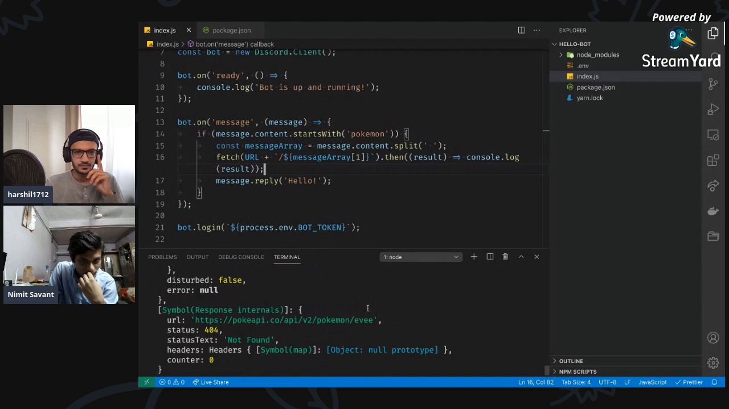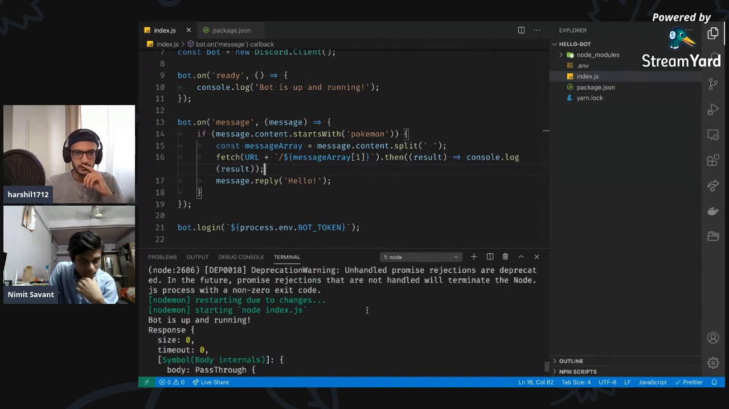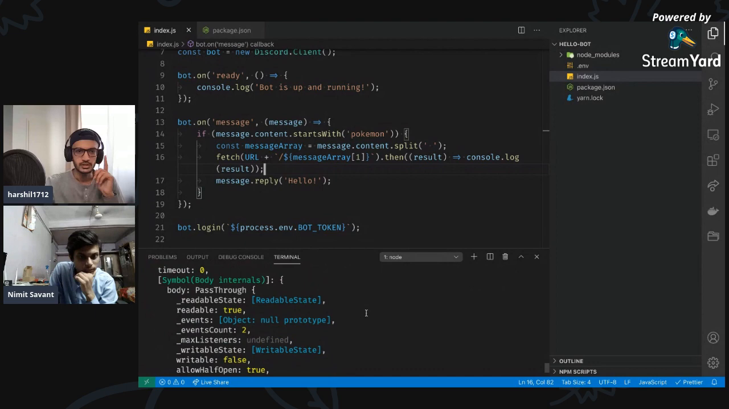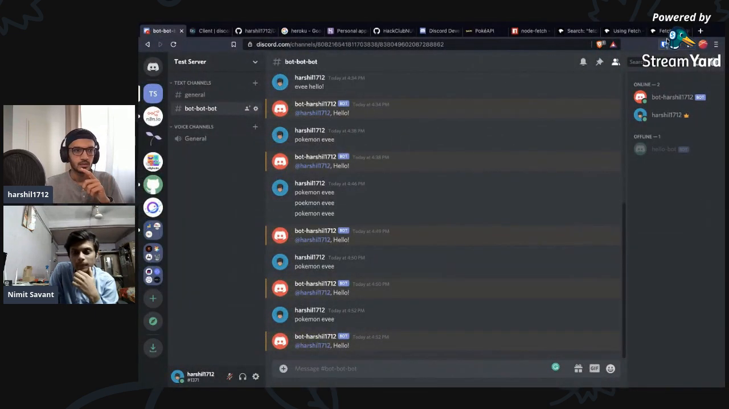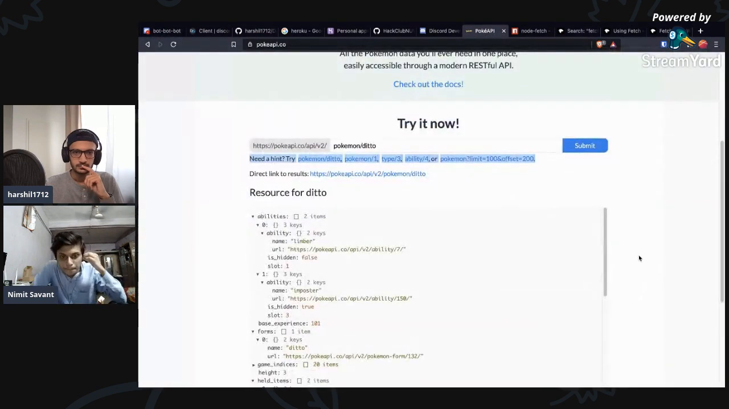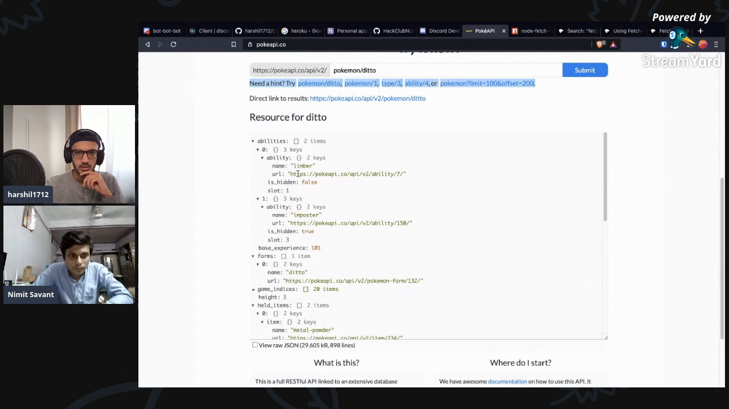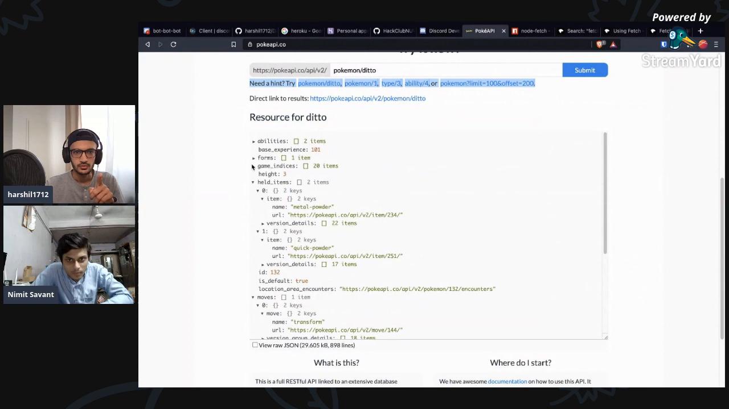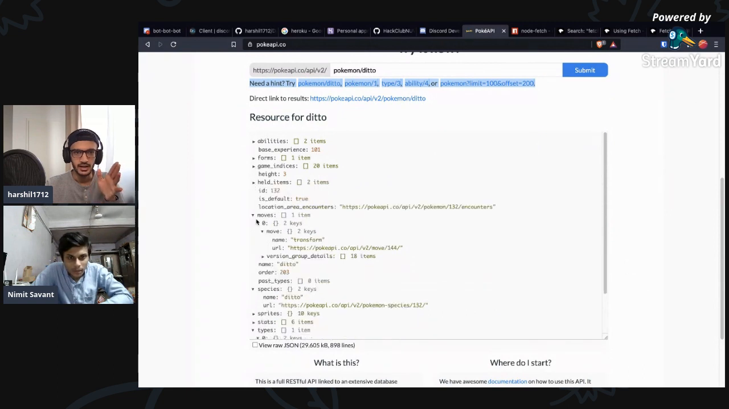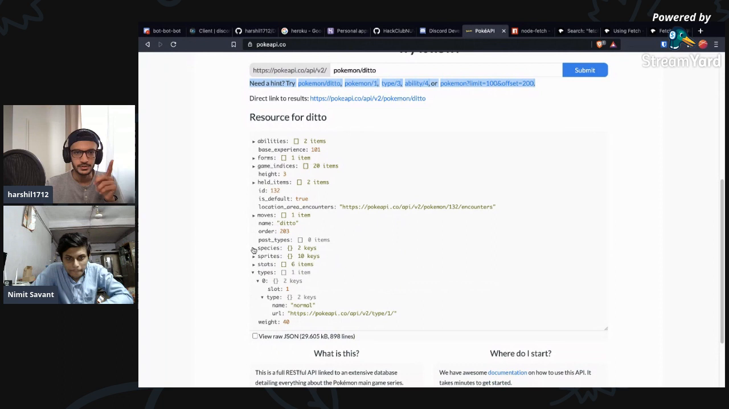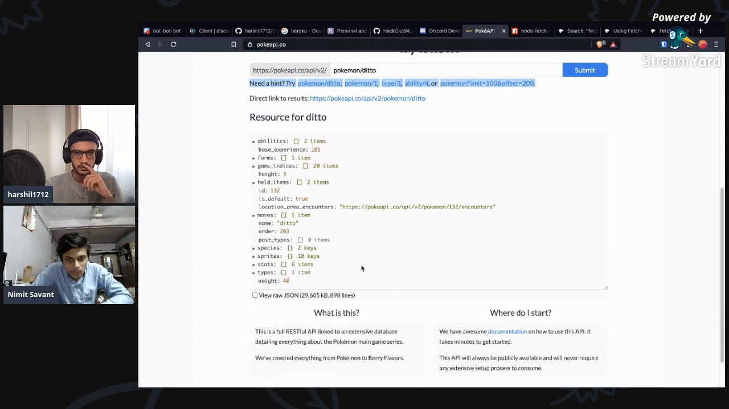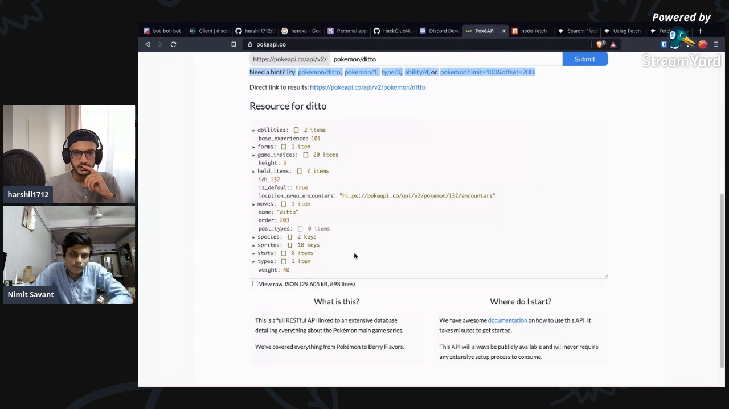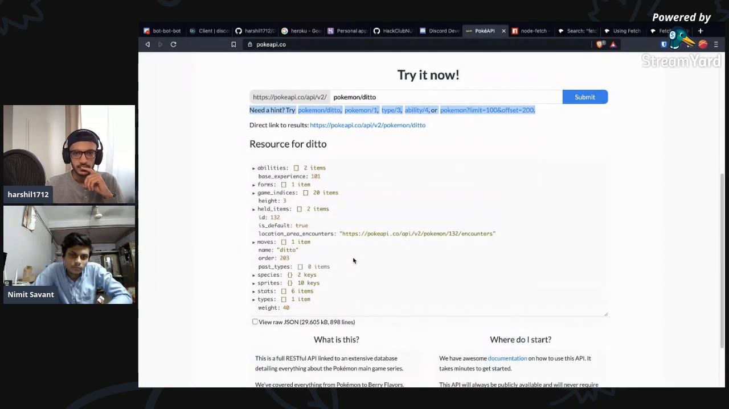Okay. But this is giving us a lot of information which we don't want. So let's go back to the API. Where is it? It's over here. So it gives us the name. Okay, this is the ability. This gives us abilities, forms, held items, moves, species, and type. I don't know what held items is. Does it give the image? I want to do an image as well. Sprites, I guess.